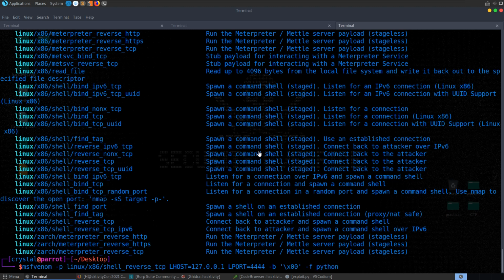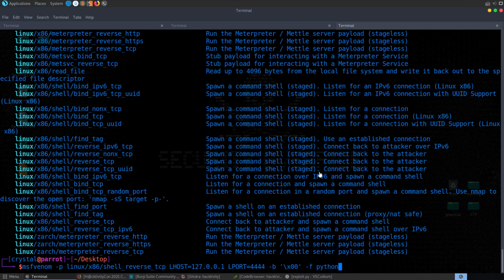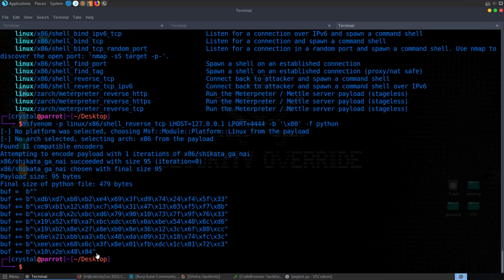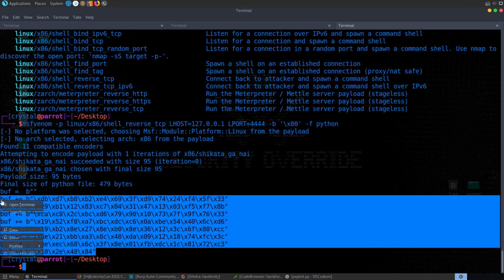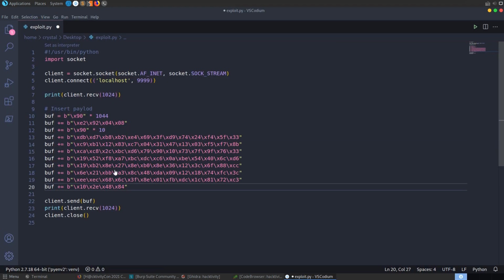And then we can specify what format we want the shellcode to be in. Because we're writing a Python script, we want this to come out in Python format so that we can just copy and paste it straight into our payload. You can see we've got a payload here. You can see the encoder it used as well, so we can take a copy of that and just go and append this to our exploit.